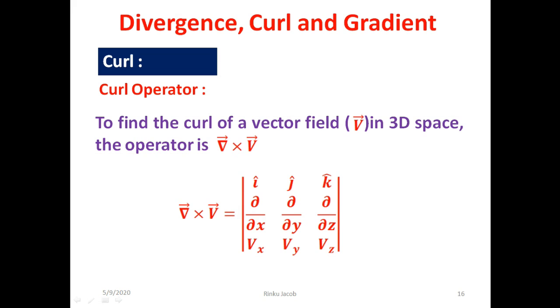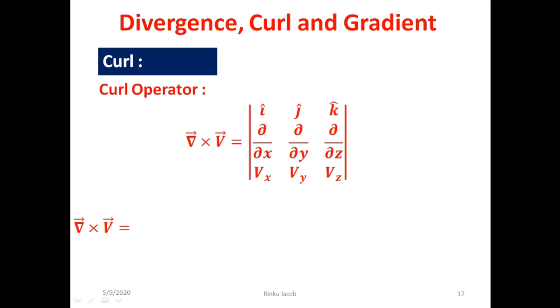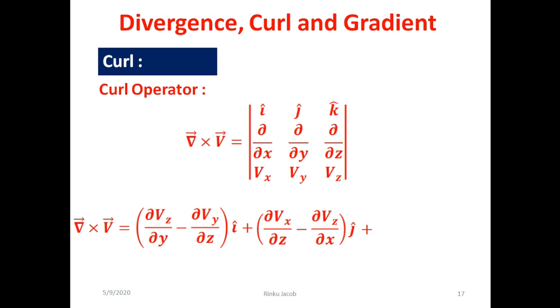Here i, j and k are the unit vectors and Vx, Vy and Vz are the components of the field vector V, and dou by dou x, dou by dou y and dou by dou z are the partial derivatives that measure the variation in the velocity vector components along the three axes, that is x, y and z axis. So on taking the curl, we get the magnitude of the curl along the x-axis as dou Vz by dou y minus dou Vy by dou z into i cap. Now the magnitude of the curl along the y-axis is dou Vx by dou z minus dou Vz by dou x into j cap.